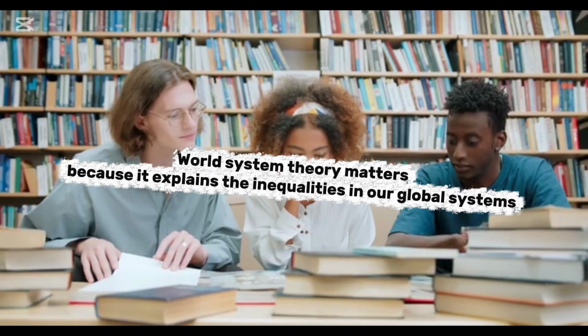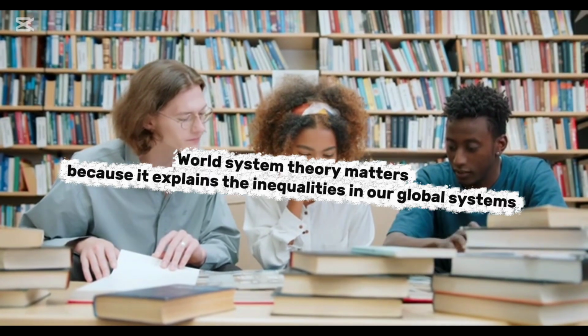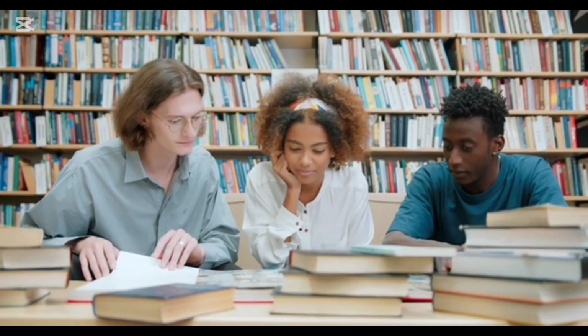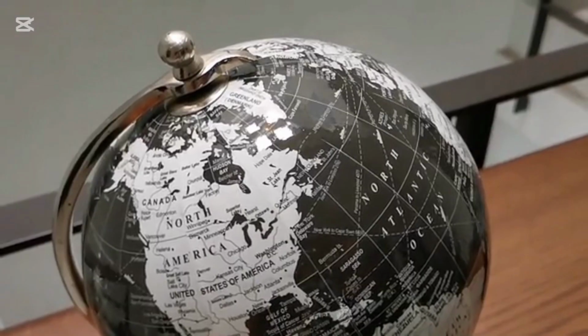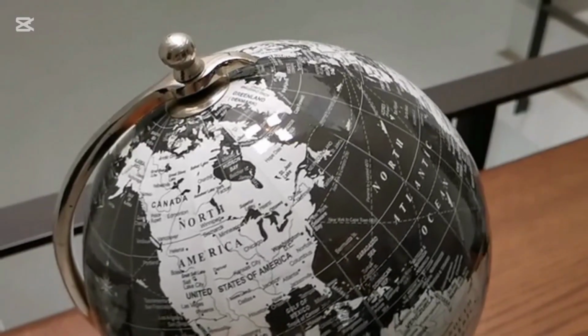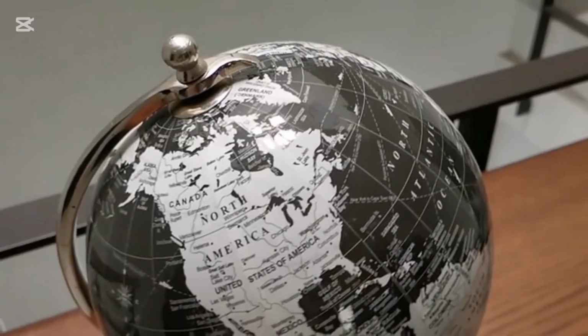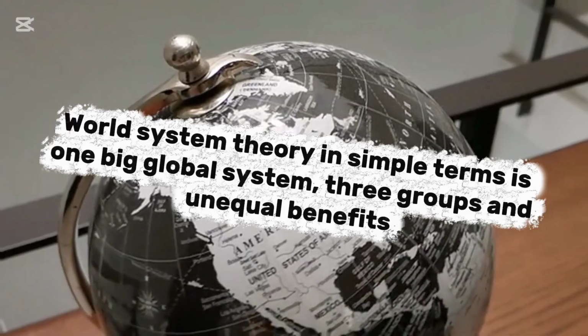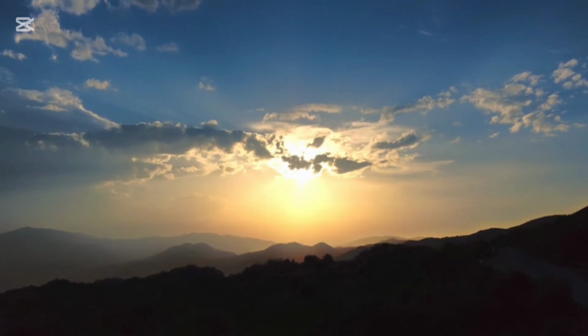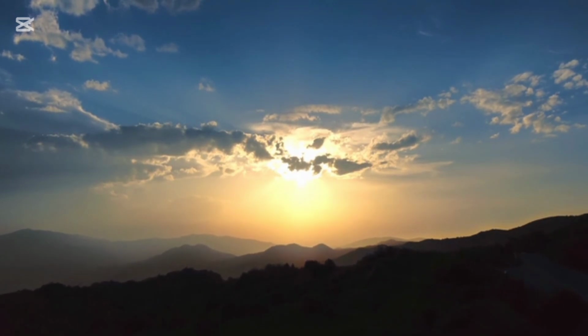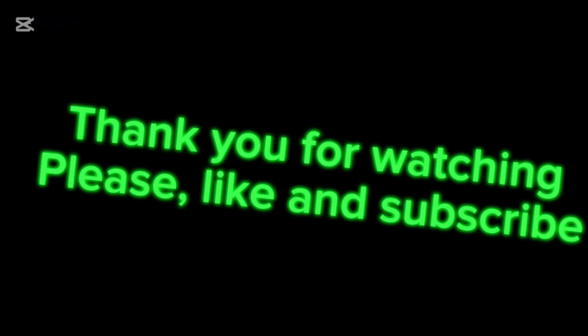Why does world system theory matter? It matters because it explains the inequalities in our world, where some countries benefit more while others do not. So in conclusion, what we want to take away today is that world system theory describes a big global system where three groups are available, but some groups benefit more than the others.